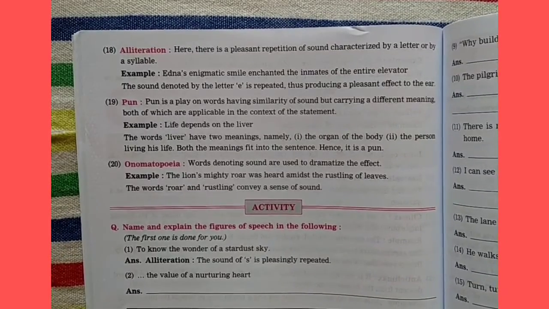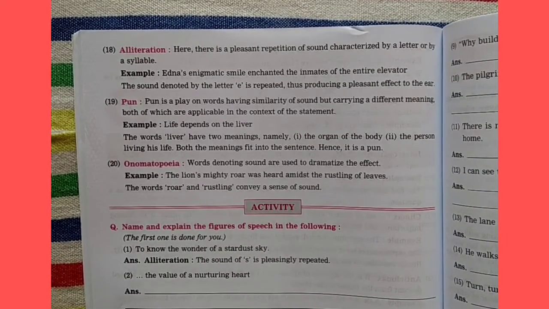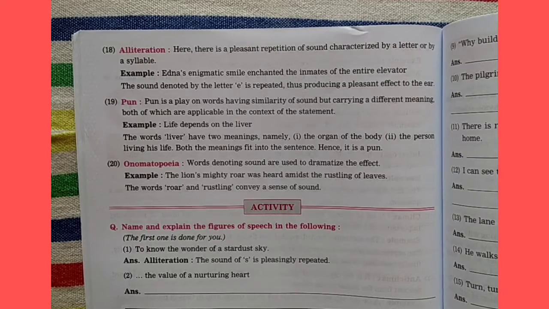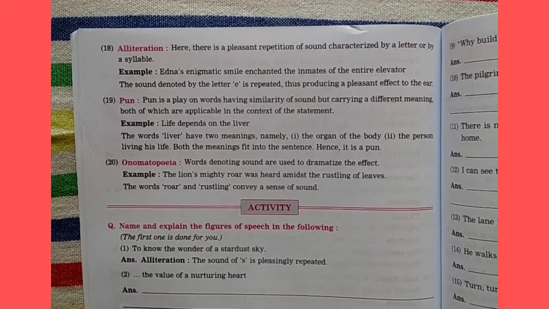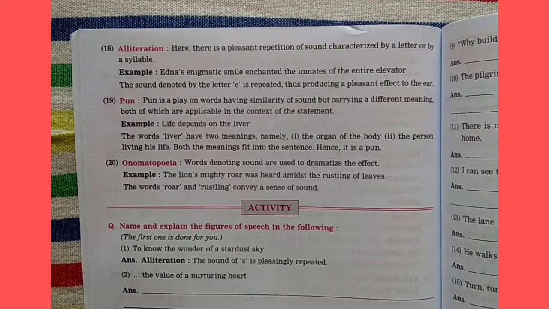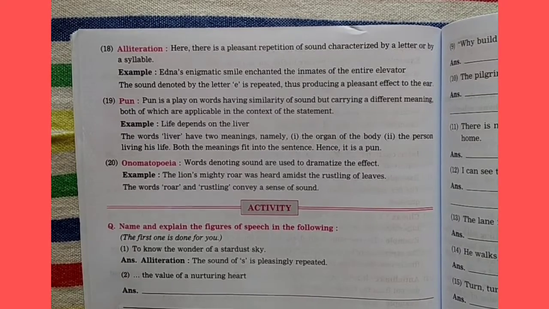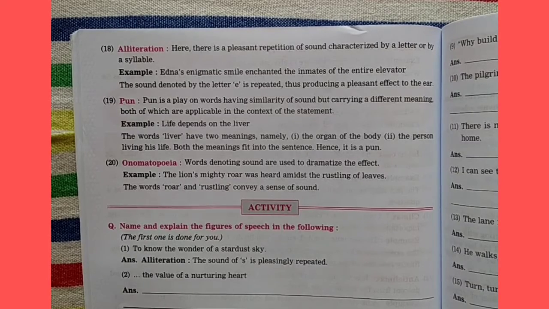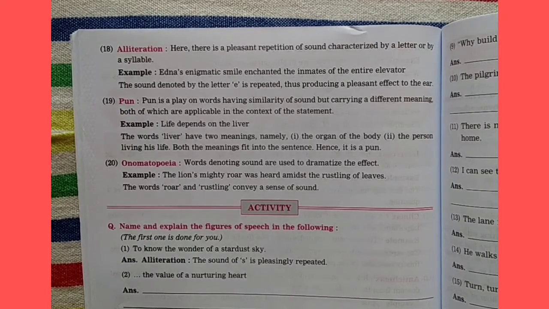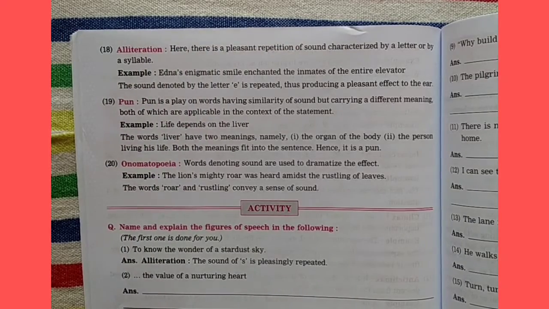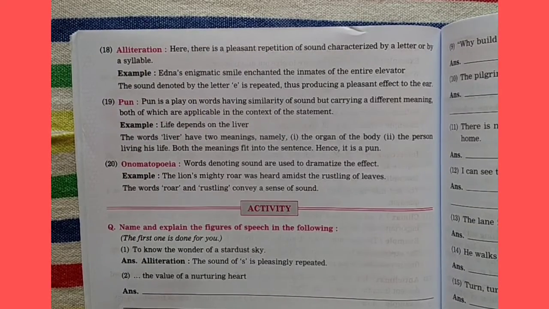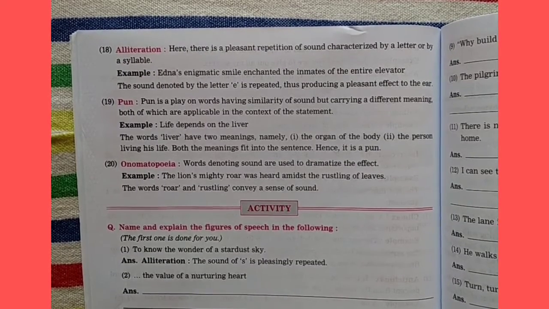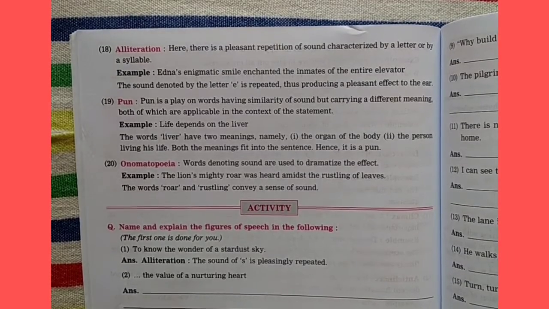Pun is a play on words having similarity of sound but carrying a different meaning, both of which are applicable in the context of the statement. So pun means the word, the sound is the same, but the meaning of the word is different. Now here: life depends on the liver. Here liver means what? A liver is a person who is living, and also the organ inside our body, which is a very important organ. So our life depends on the liver, that is the organ, and it also depends upon the person who is living, how he spends his life.